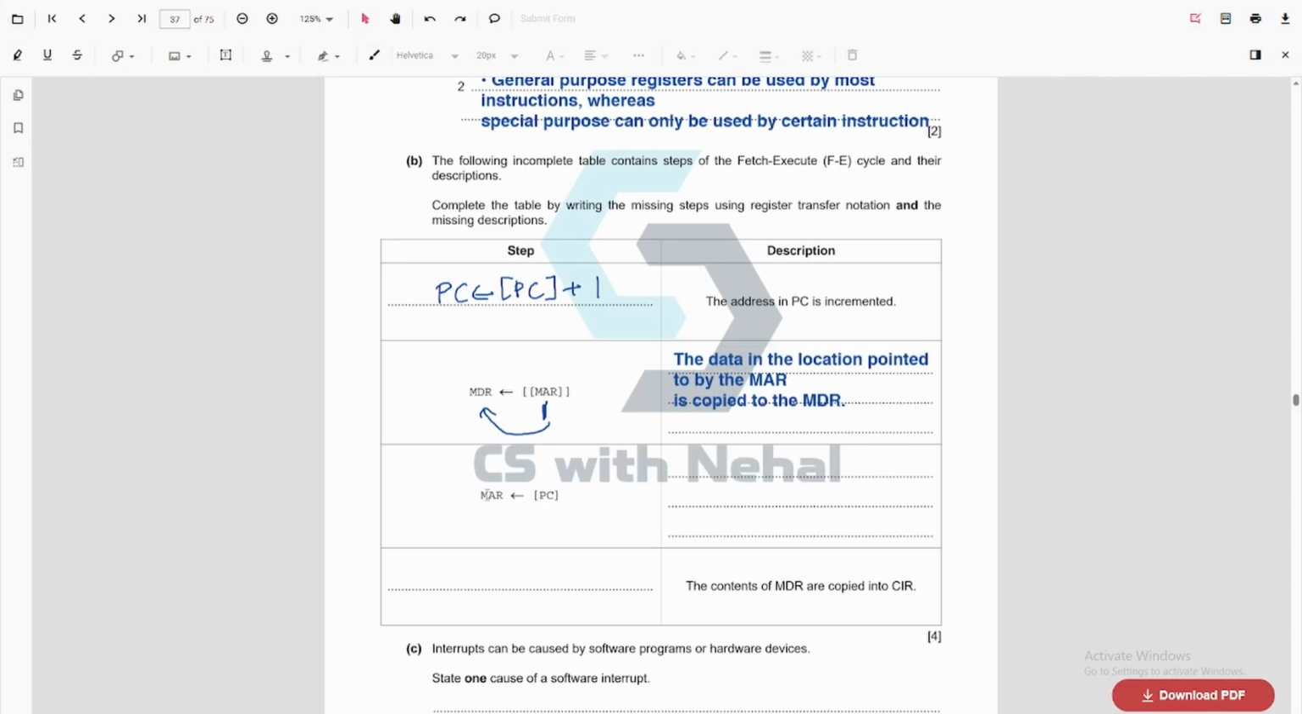Now I have PC to MAR. So the contents of the PC are just copied to the MAR. Now on the next line, we have the contents of the MDR are copied to the CIR. So we have CIR to the left and we take the content from the MDR.